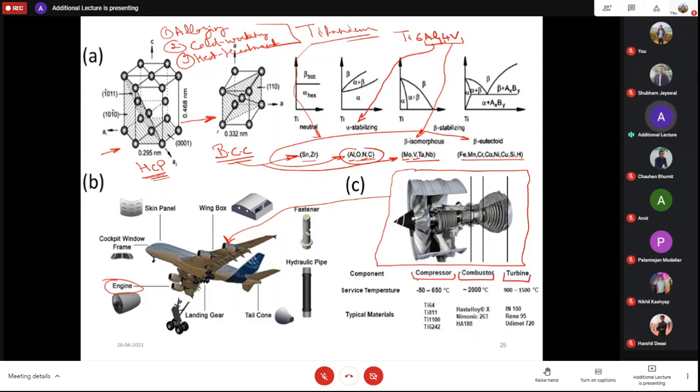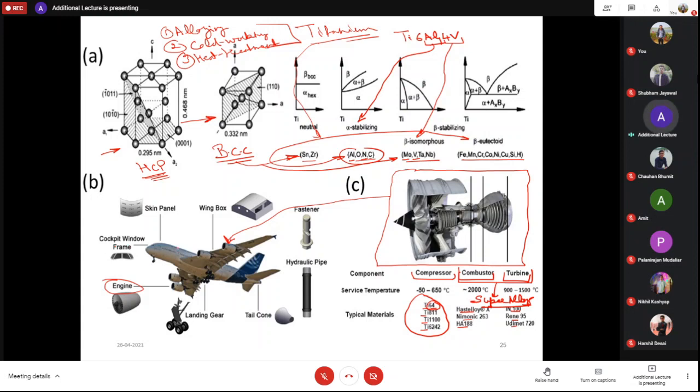In the compressor, we basically use this titanium alloy. And 6,4 means 6 is the percentage of aluminium and 4 is the percentage of vanadium. Similarly, in other titanium alloys, we have different percentages of different elements. In the combustion chamber, we have different types of nickel-based super alloys, and in the turbine also we use super alloys. So in these two parts, where temperature is very high, we use which material? Super alloys.